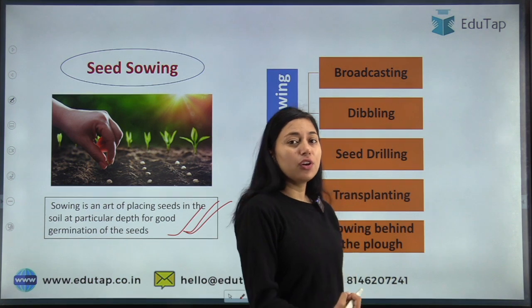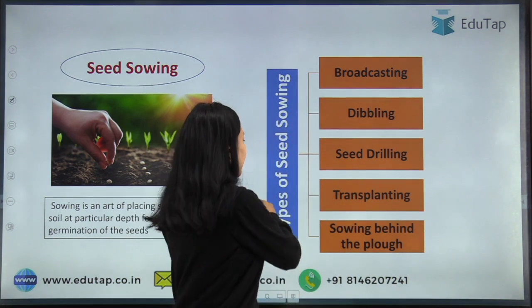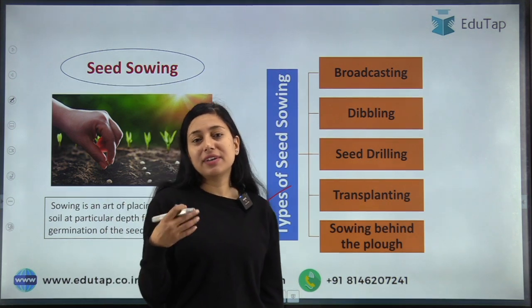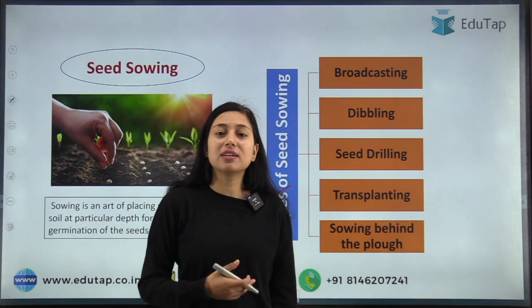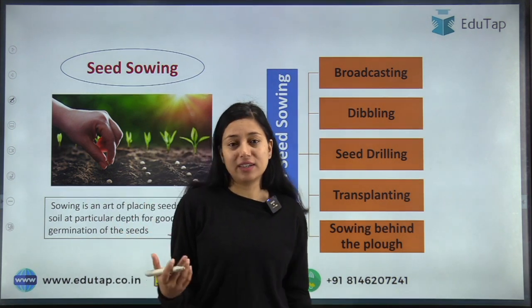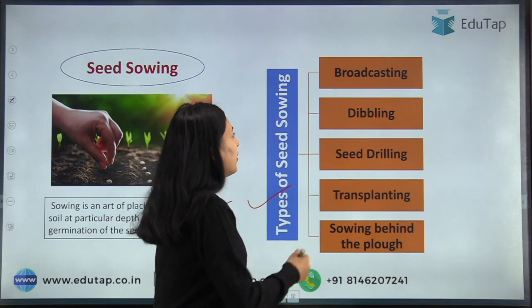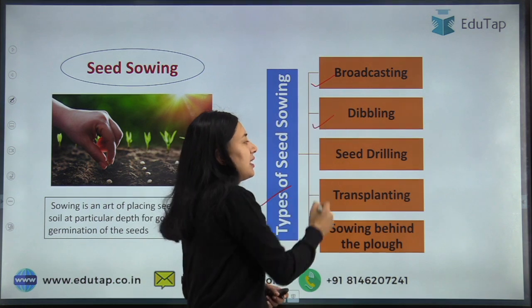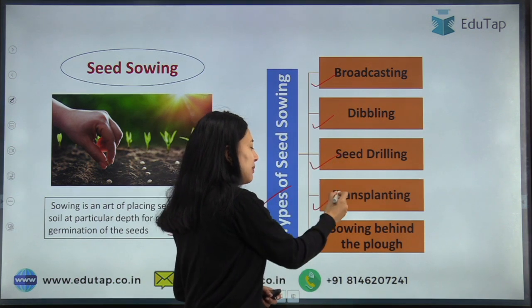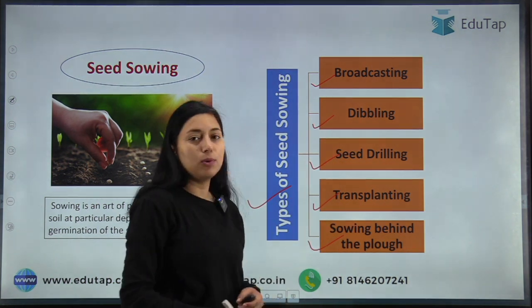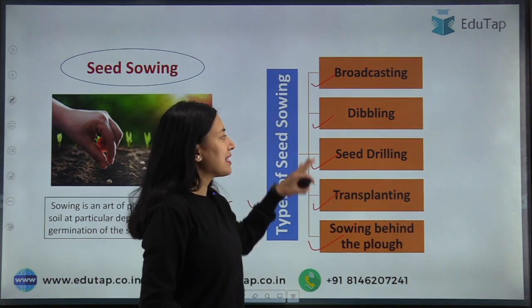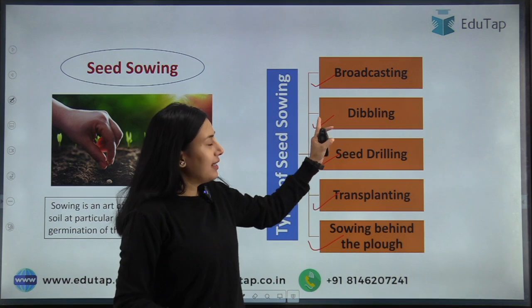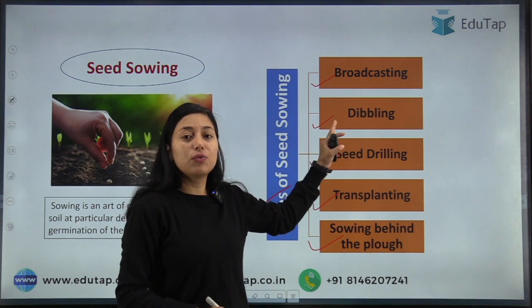Now, moving on to the types of seed sowing. There are different methods of seed sowing, and when we are sowing the seed it can be done in various ways. Let us discuss what they are. First is broadcasting. Another is dibbling, then seed drilling, transplanting, and sowing behind the plow. These are the different types in which we can go for seed sowing.